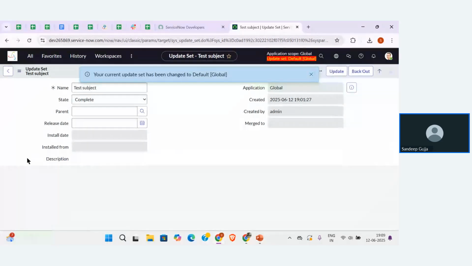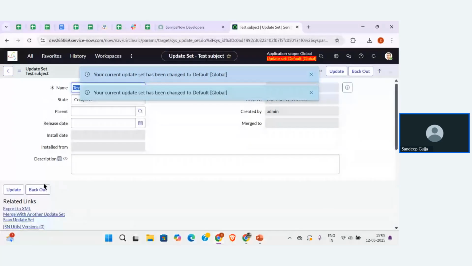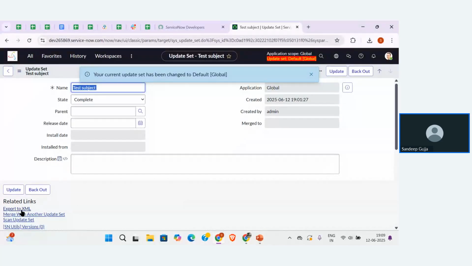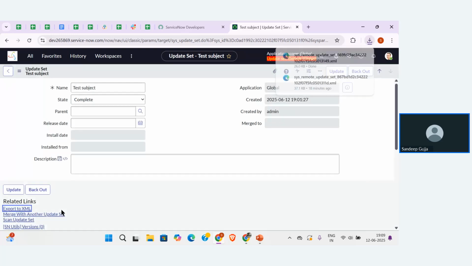Okay. So now we got an option, export to XML. Previously, when I was explaining about the update set, we used this option, export to XML, right? So let me use the same option. Then after, I'm going to create one more update set to explain a different option, guys. So now I got the file that is downloaded.